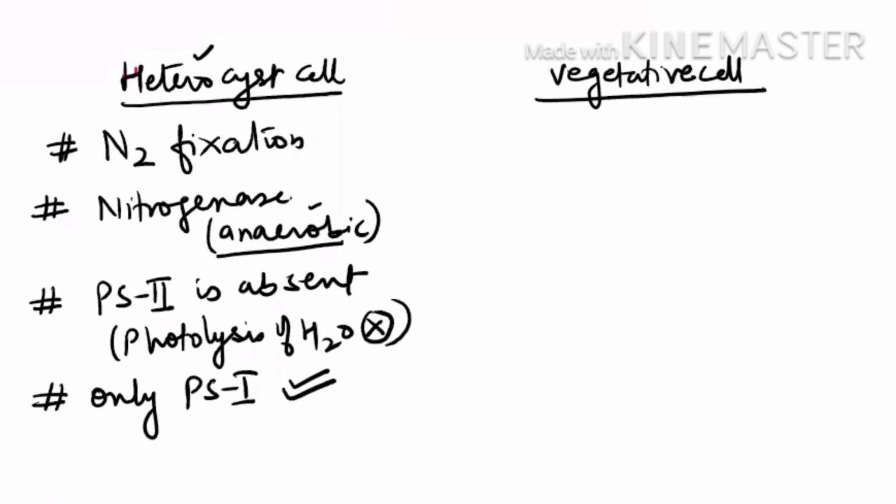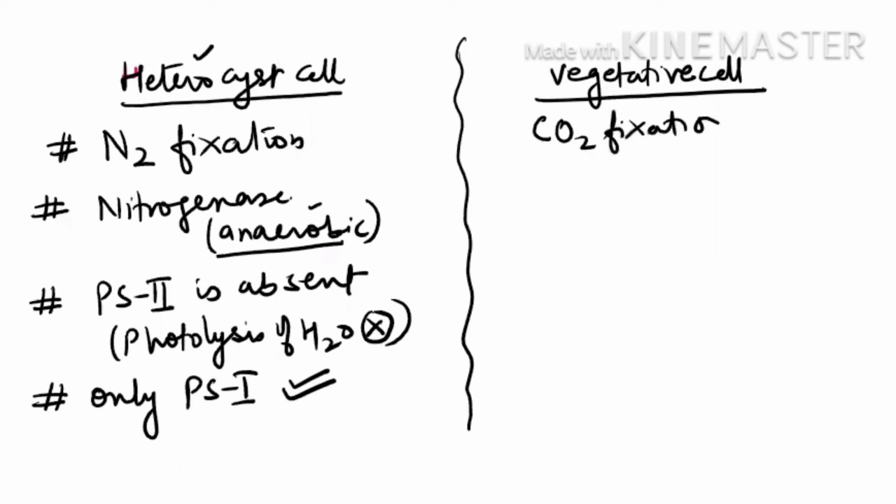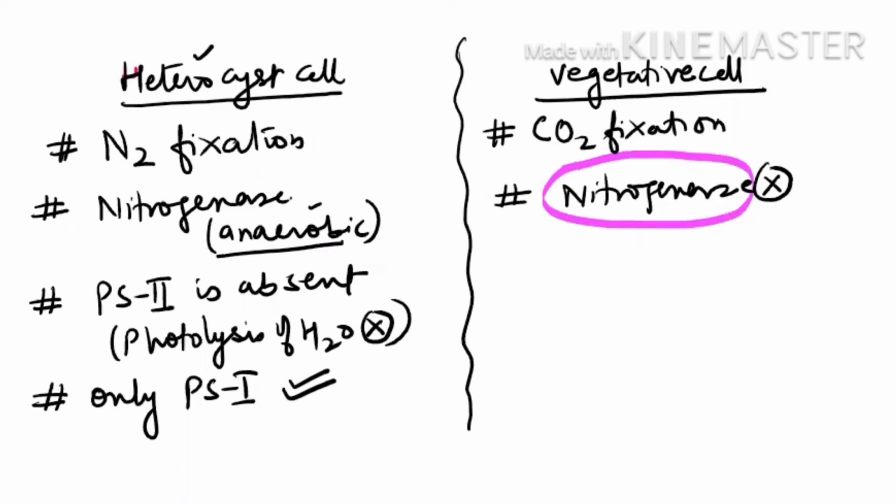Now let us find the difference between the heterocyst cell and the vegetative cell. See, first of all, the heterocyst cell is responsible for nitrogen fixation, but the vegetative cell is responsible for carbon dioxide fixation. It means they are the ones who are going to prepare the glucose. They don't require nitrogenase. This enzyme will be absent in them. Please, this is very important. This enzyme they don't want at all. This enzyme is totally absent in them.